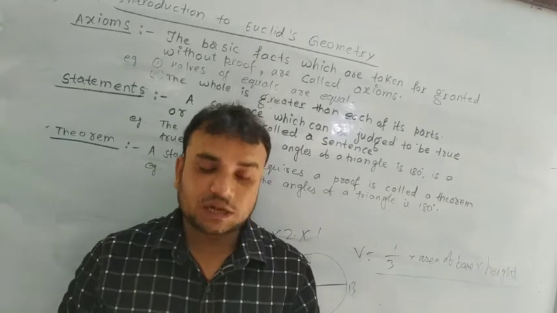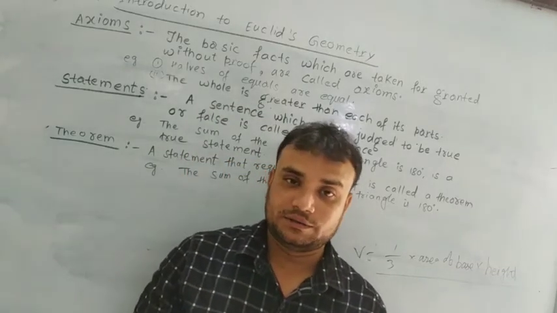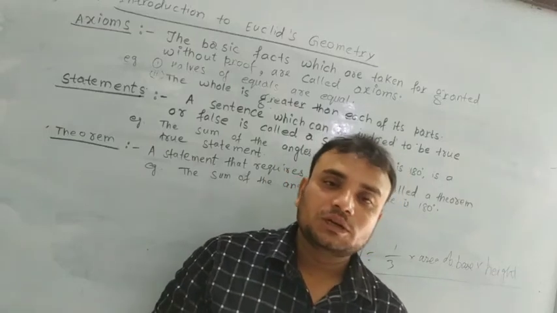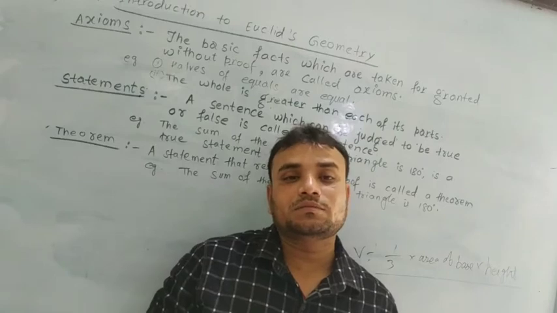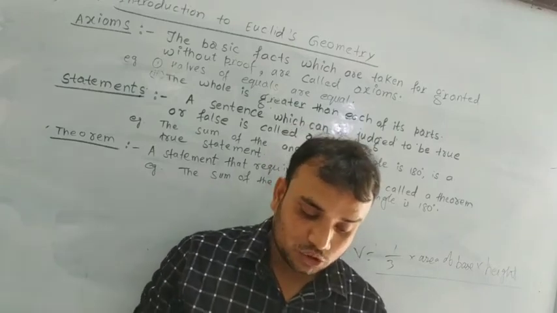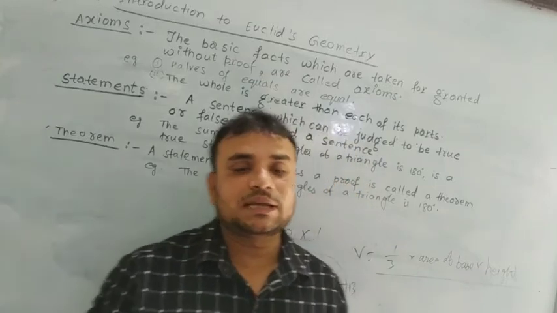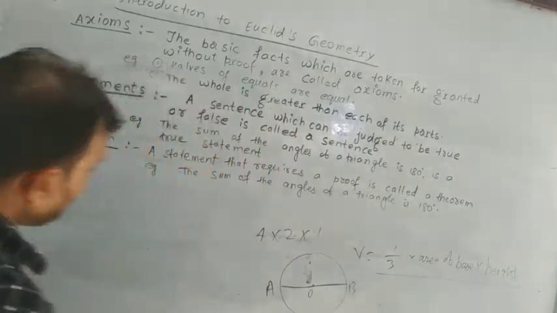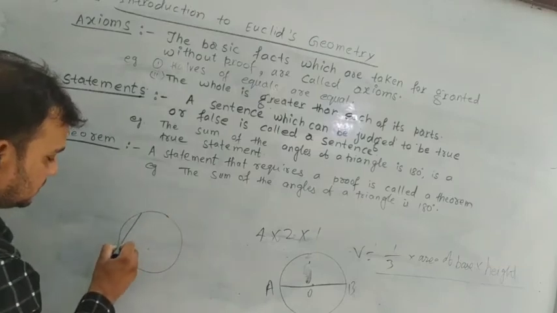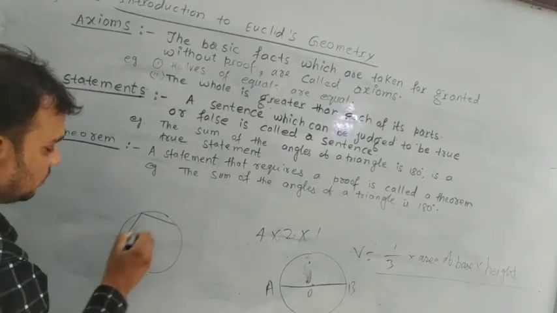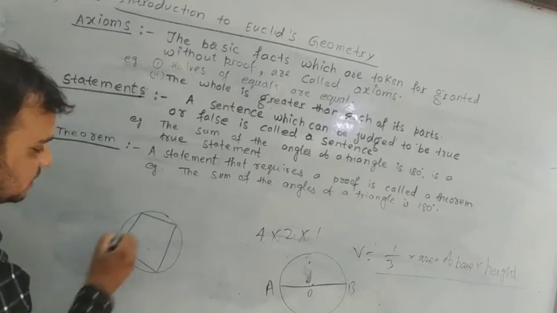Brahmagupta discovered the formula for finding the area of a cyclic quadrilateral. He played a very important role in geometry. Cyclic quadrilateral means that type of quadrilateral which has all its vertices lying on a circle.